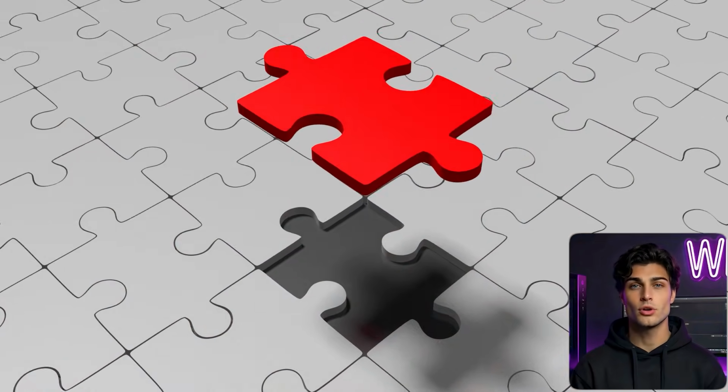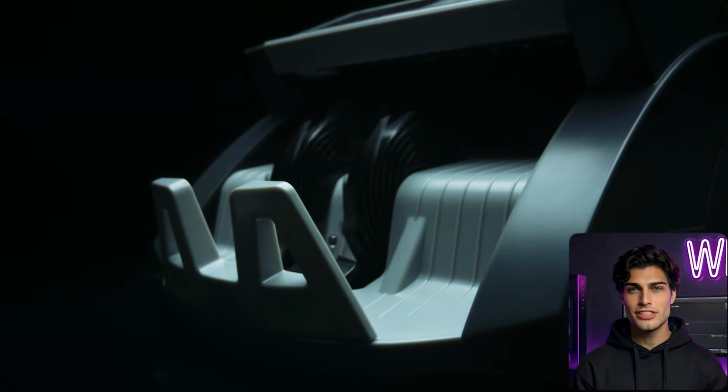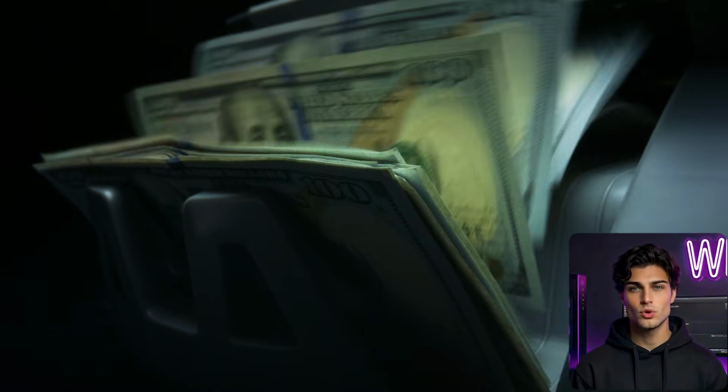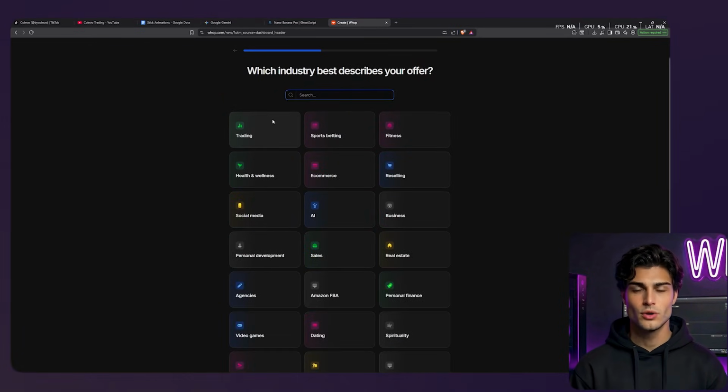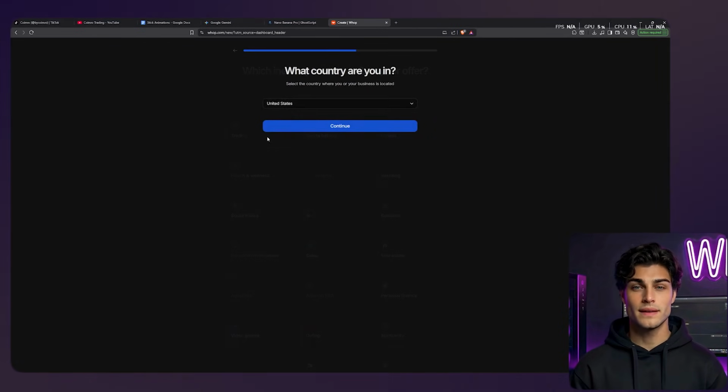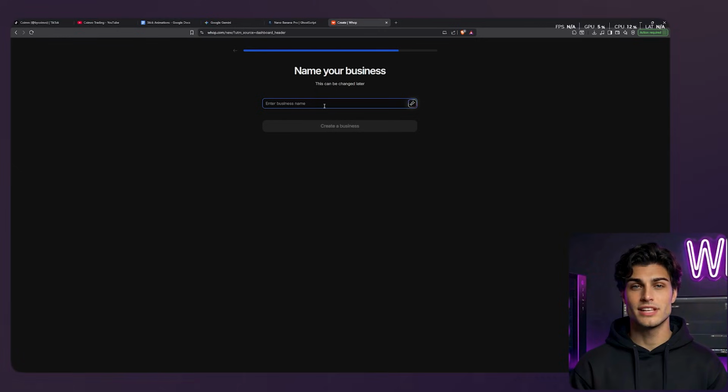I am going to show you the missing piece of the puzzle, the piece that turns this from a hobby into a retirement plan. We have the attention. Now we need to capture the value. We are going to WAP. If you don't know WAP, it is the easiest way to spin up a paid community. Coinvo sells access to a trading group. You can sell access to anything, fitness accountability, mindset coaching, whatever.